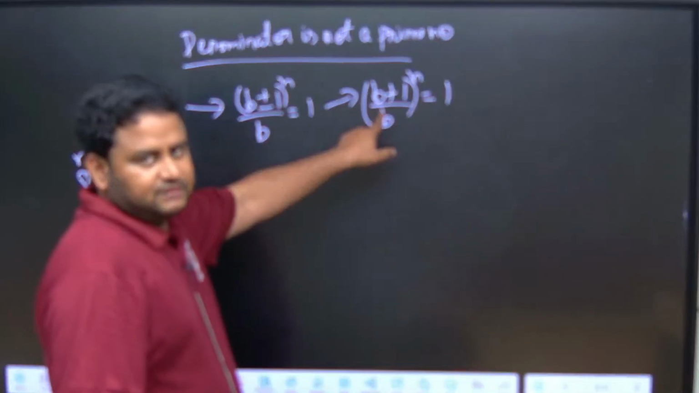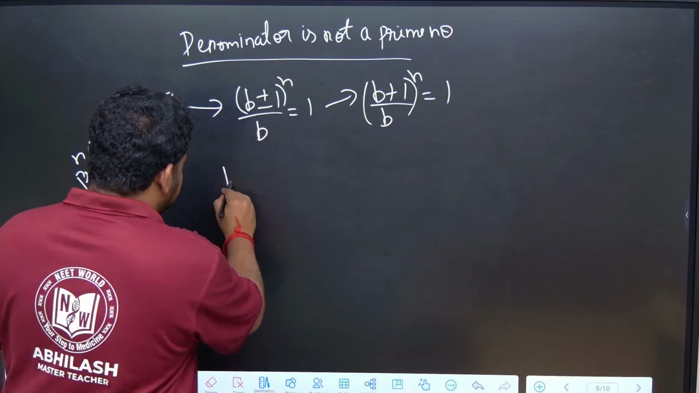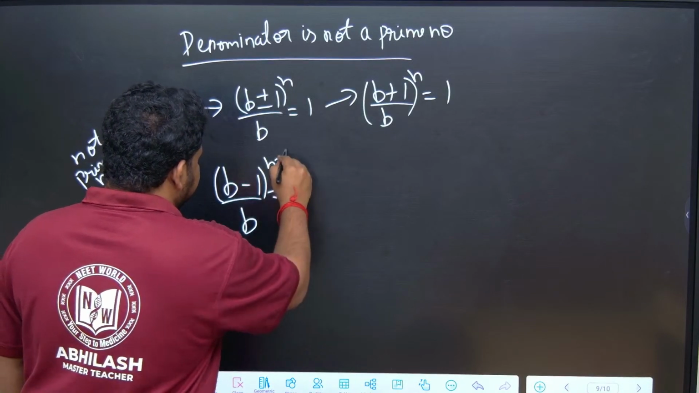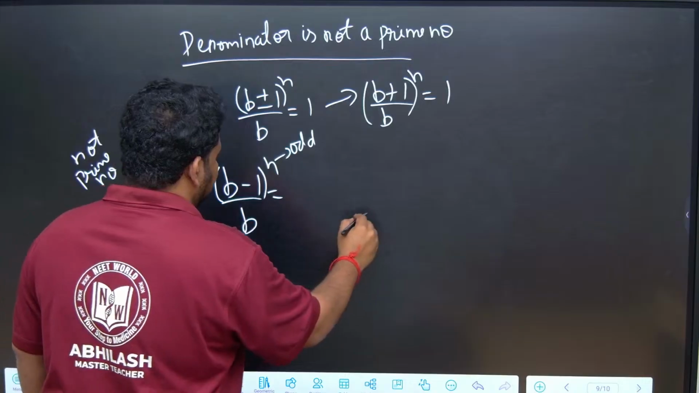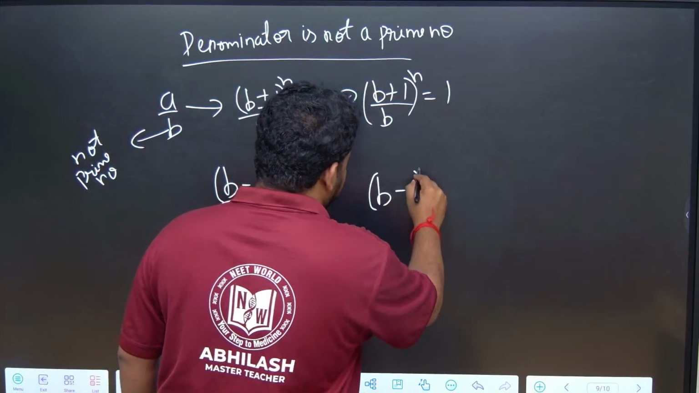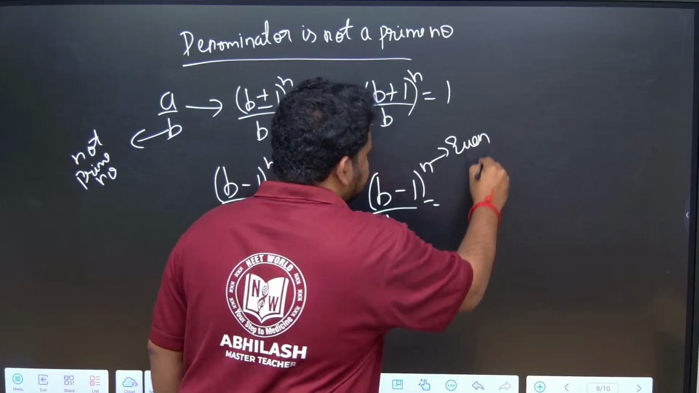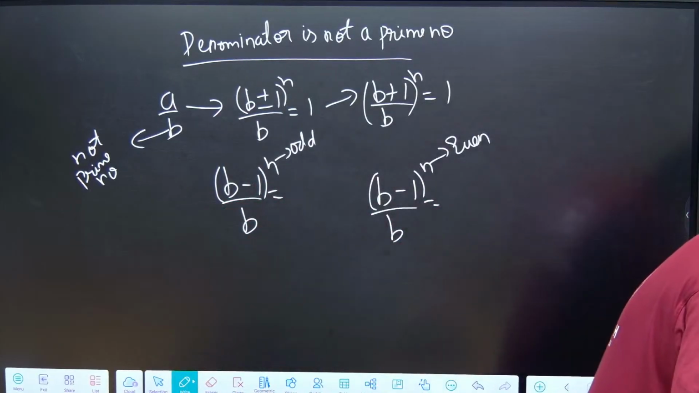The answer is 1 if it is b plus 1. Or if you have b minus 1 to the power of n by b, if n is odd, or b minus 1 to the power of n by b if n is even. Okay, so let us take some examples.